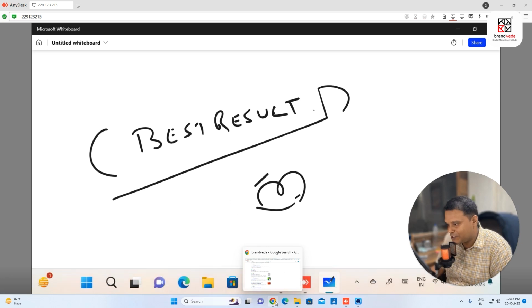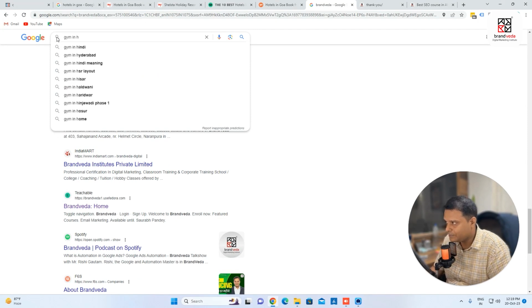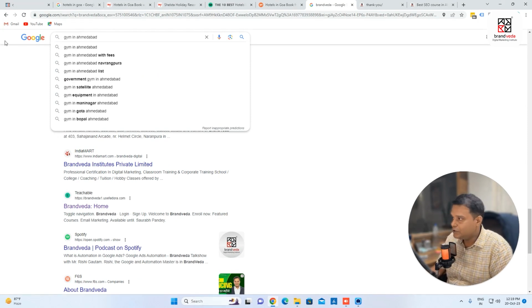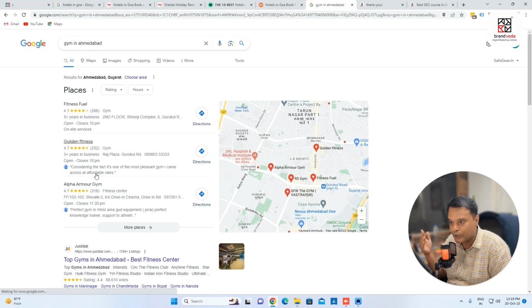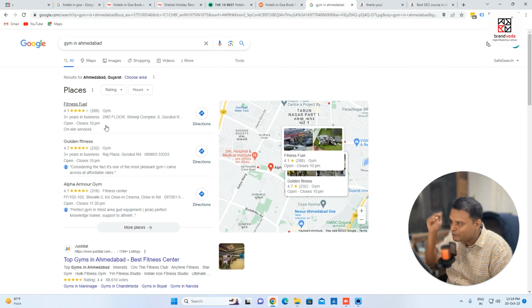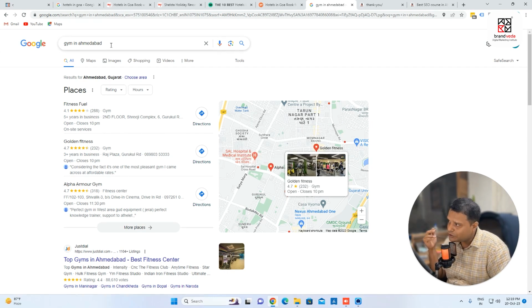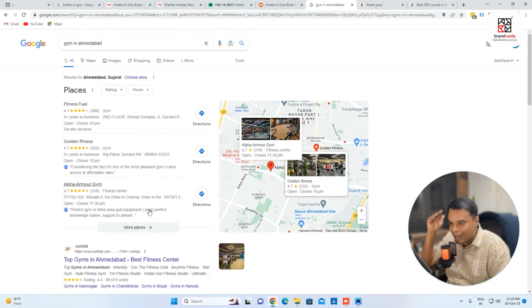So let's say, for example, you're working with a client having a gym. If I search for gym in Ahmedabad, you can see the results. You know that a lot of people are searching for gym, and you can see that these results are so important. The question I want to ask you is, how many of you check Google reviews before buying any product? I'm very sure most of you do it, right? So the point is, are you optimizing this result? This is also very important. Many times we search on Google, we see reviews and we book, right? So Google reviews are very, very important. So you always want to rank here also.